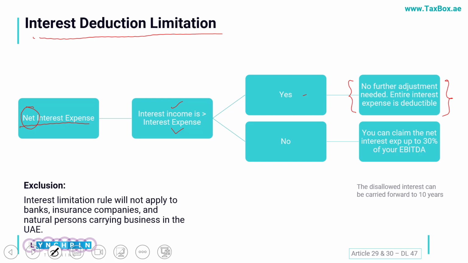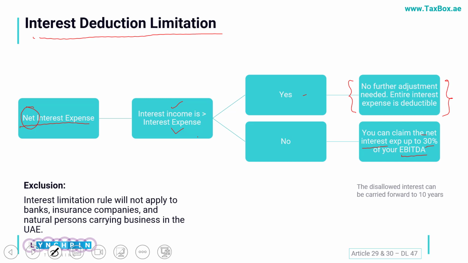Okay, but in case our interest expense is higher than our interest income, in that case we can only claim the net interest expense up to 30% of your EBITDA, earnings before interest, tax, depreciation and amortization.